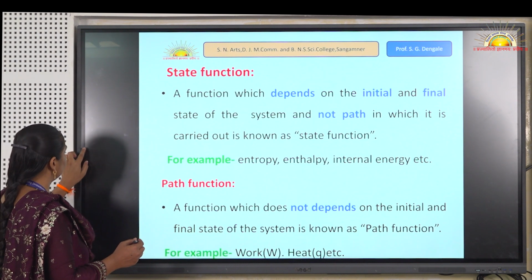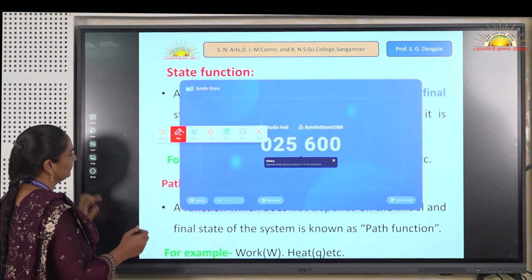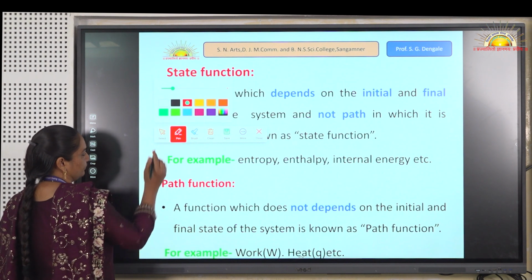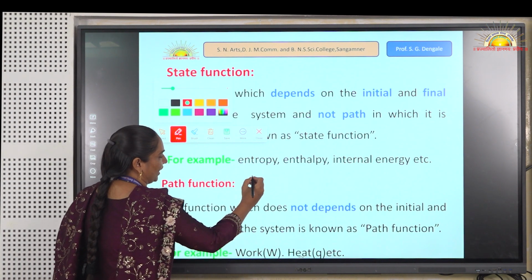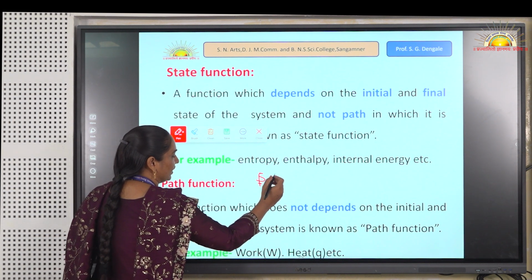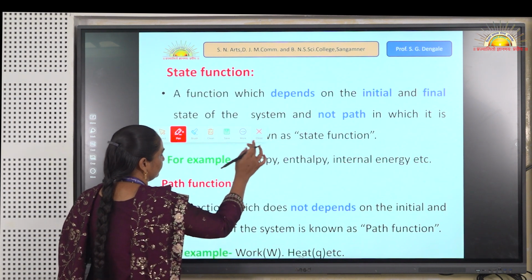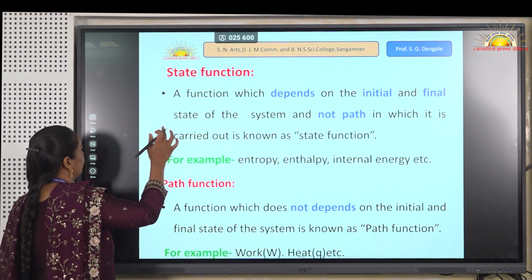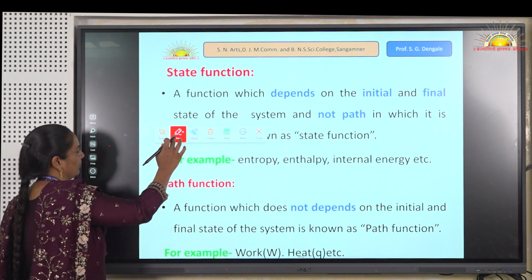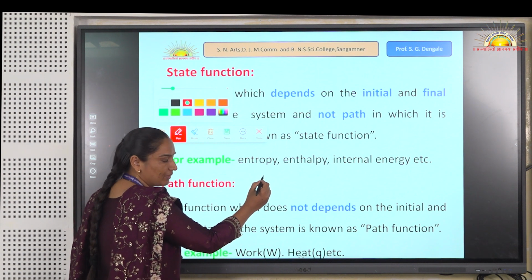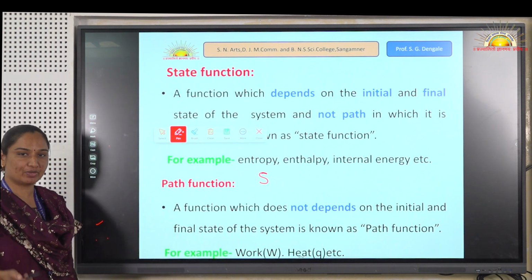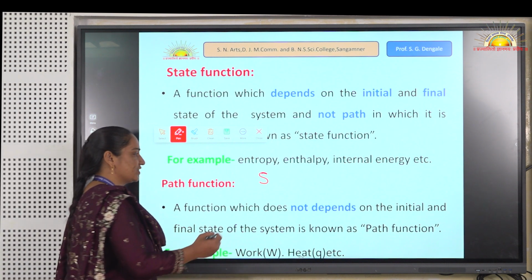entropy. Entropy is denoted by the symbol S, and it is a state function, meaning it depends upon the initial state and final state of the system.